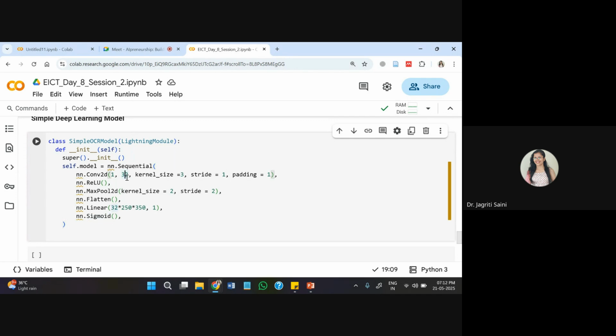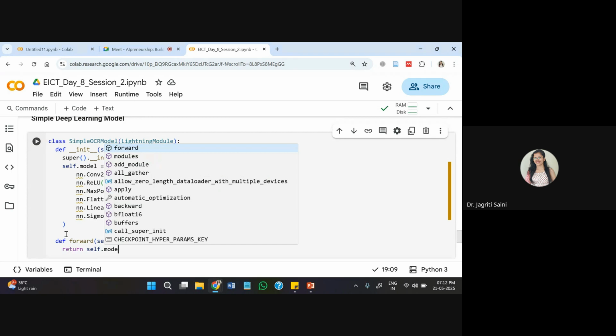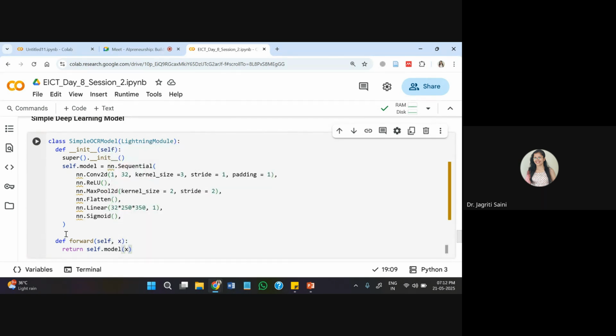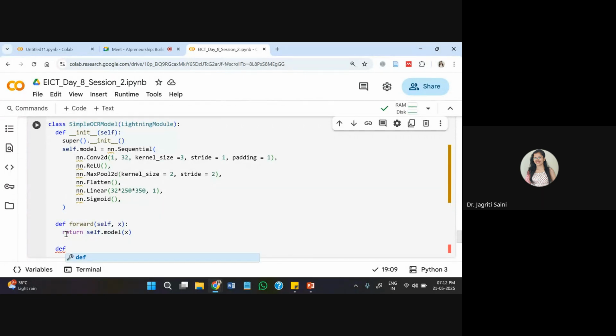So this sigmoid I have passed in sequence. After this, the next function I'll define is forward, and this will be for forwarding initial features extracted with the CNN model that we have deployed at initial stage. To the training step, we can forward those extracted feature sequences from your invoice data. So this I have passed here, and then finally the training step we will initialize.